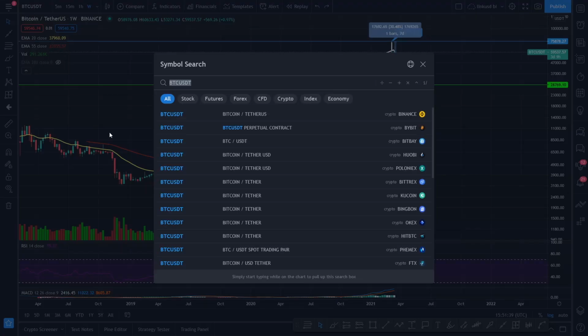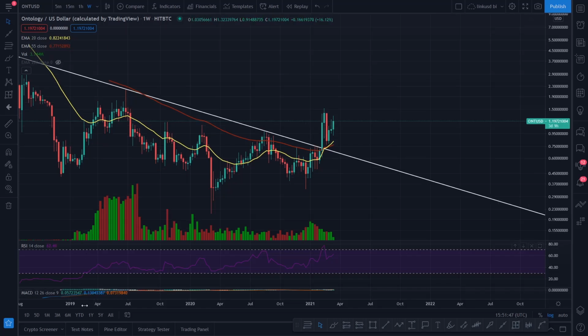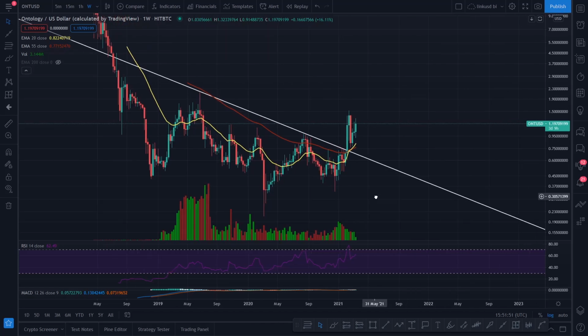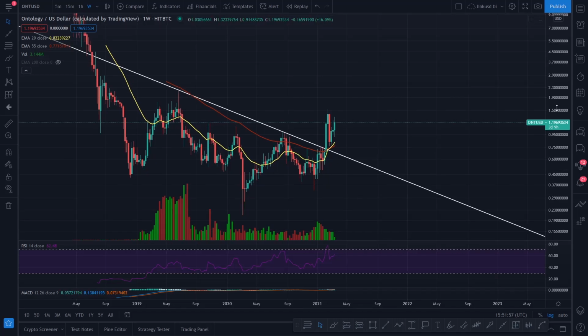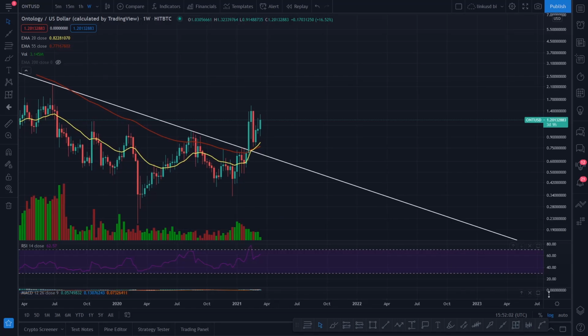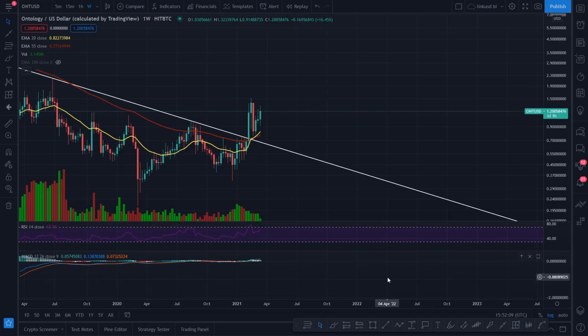So let's jump back into the Ontology chart on the weekly time frame. We've got our trend in there. We were in a downtrend just there, caught in it and couldn't get out, but now we've broken out of this downtrend, back tested it as support and painted a weekly bullish cross. So Ontology looks really, really bullish. I don't know if any of you are aware, but we are actually in a bull market right now.